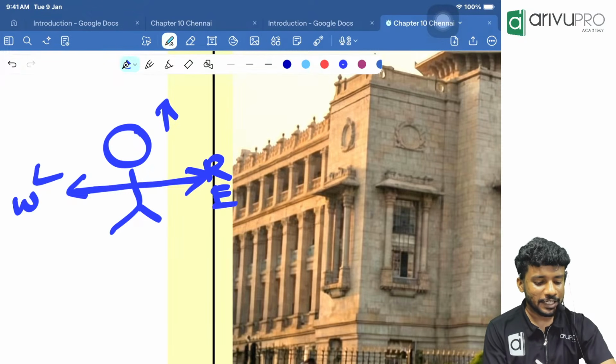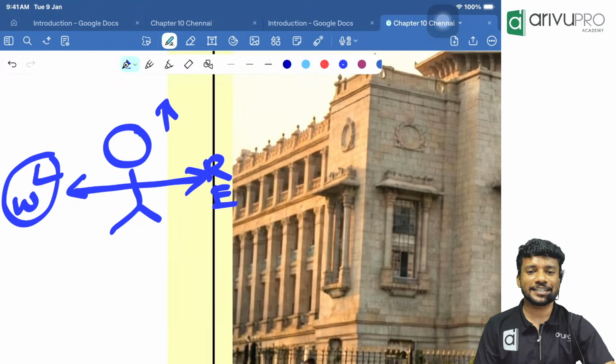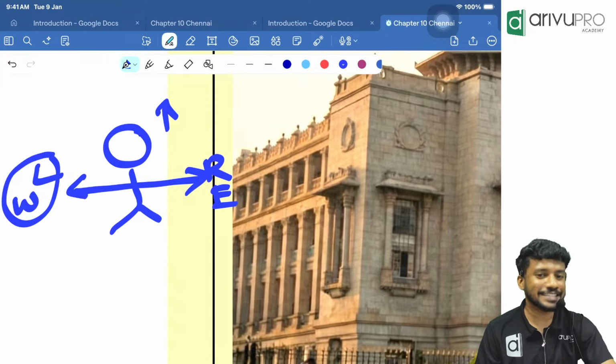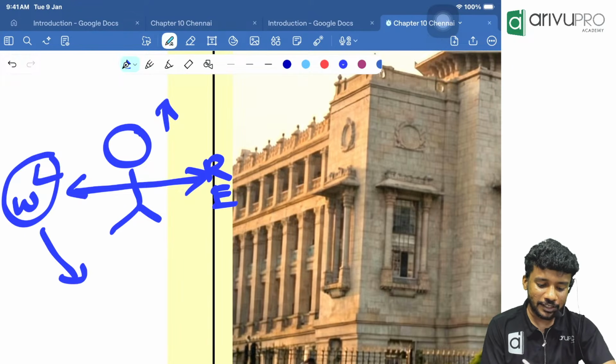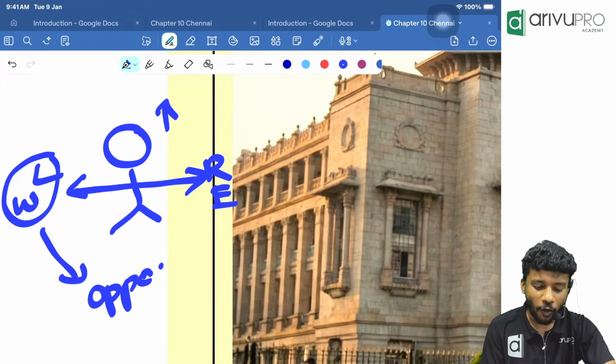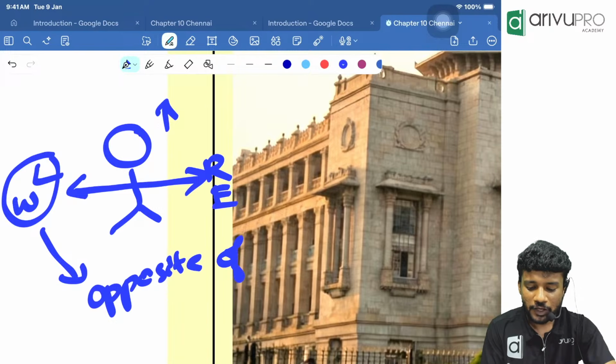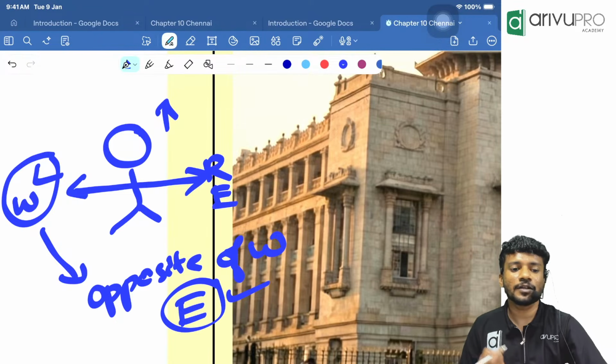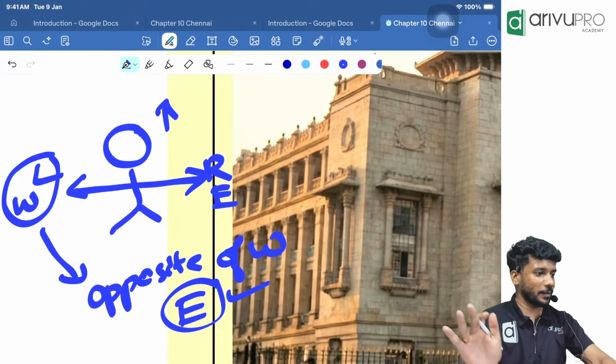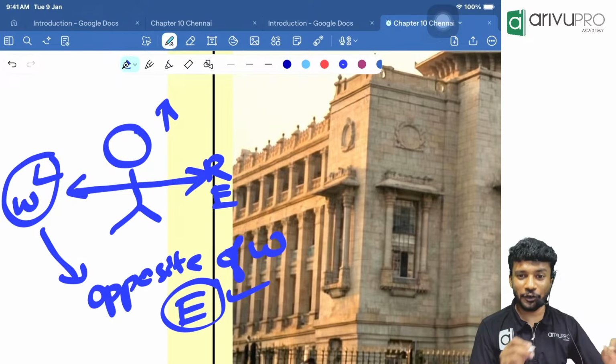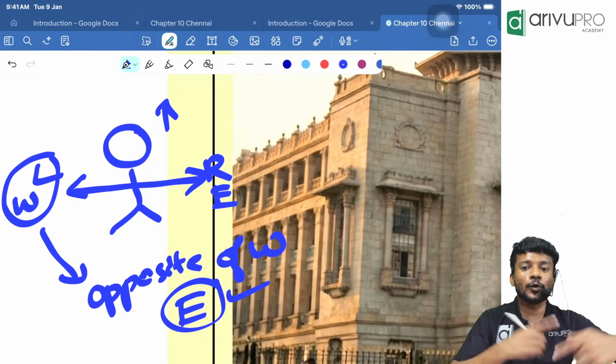Now, we know the left hand is pointing in the west direction. But since he is standing on head, we will take the opposite. What is the opposite of west, people? The opposite of west is east. Then the answer will be the opposite. Take normally and solve, but when you go to mark the answer, take the opposite.